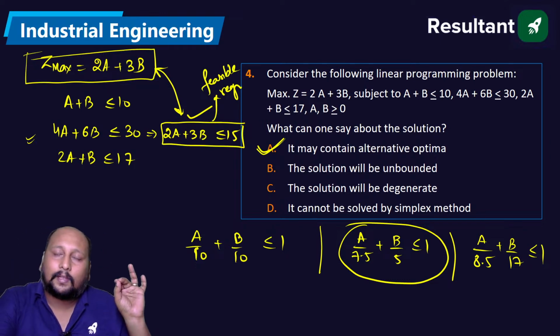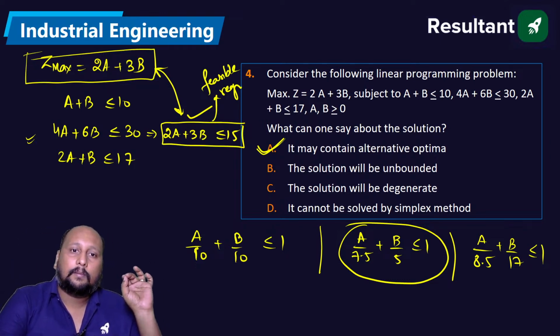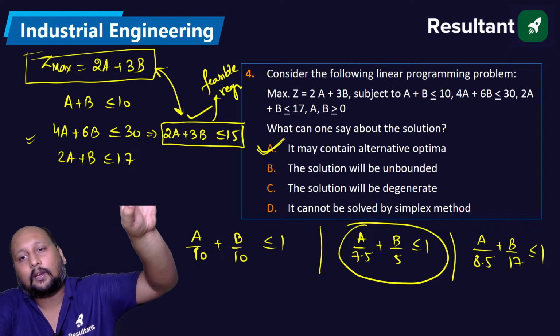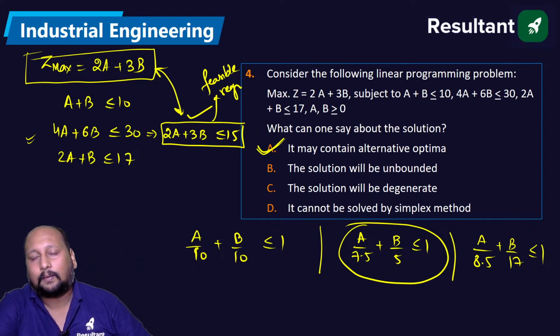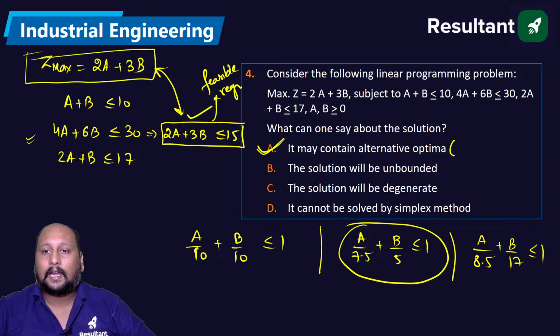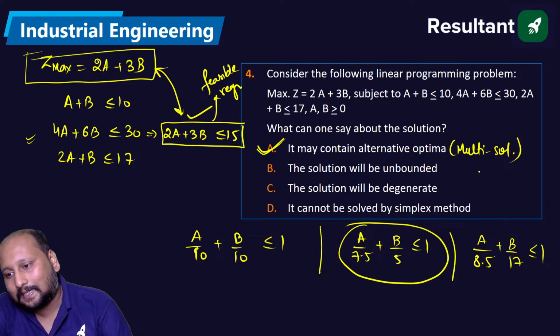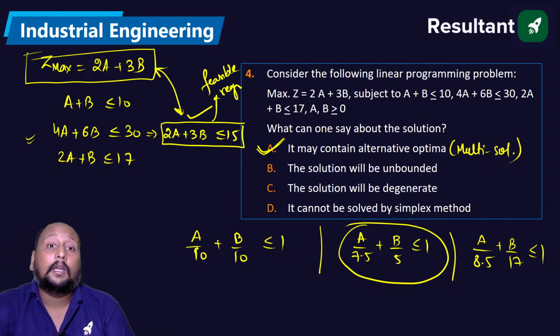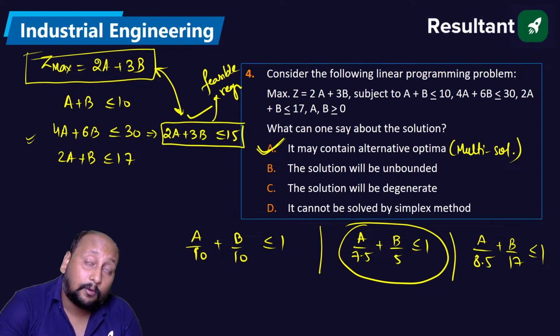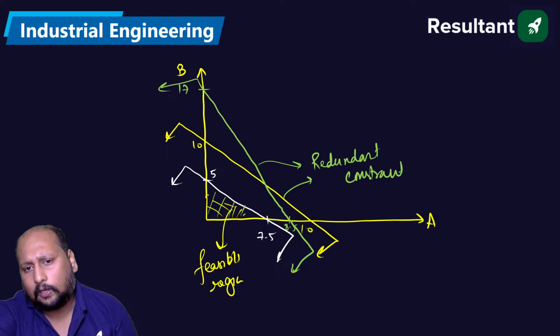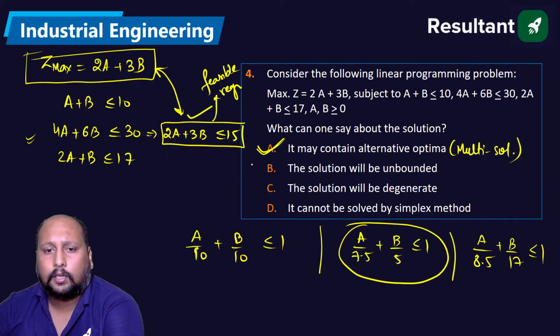So whenever you have a constraint with the same slope as the objective function, straight away we can go with the alternative optimum. That means multi-solution. Is this clear? Now, if this second constraint had been a redundant constraint, then we would have to check at individual points. Here, no need to check. If you want to check, you can.